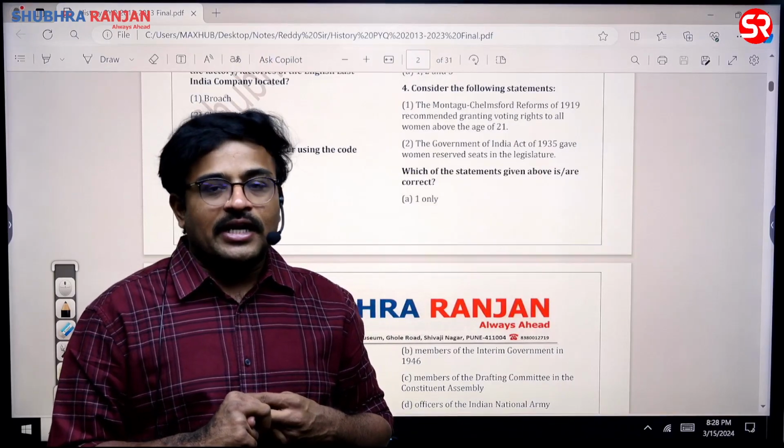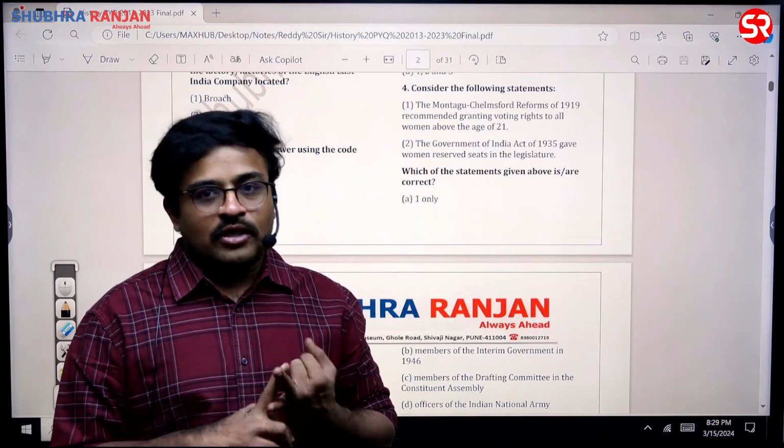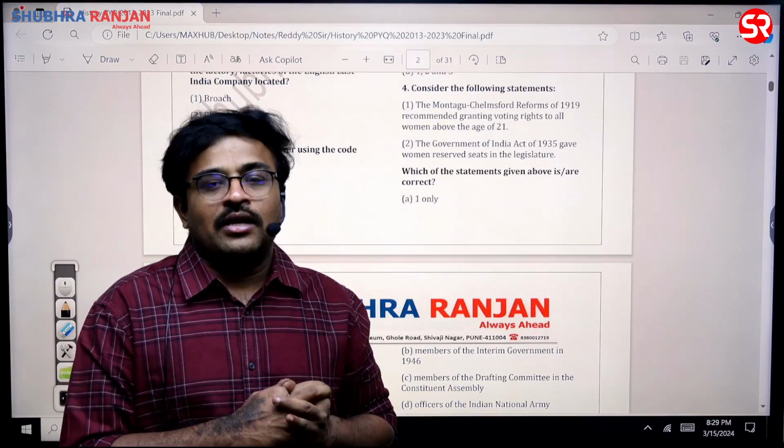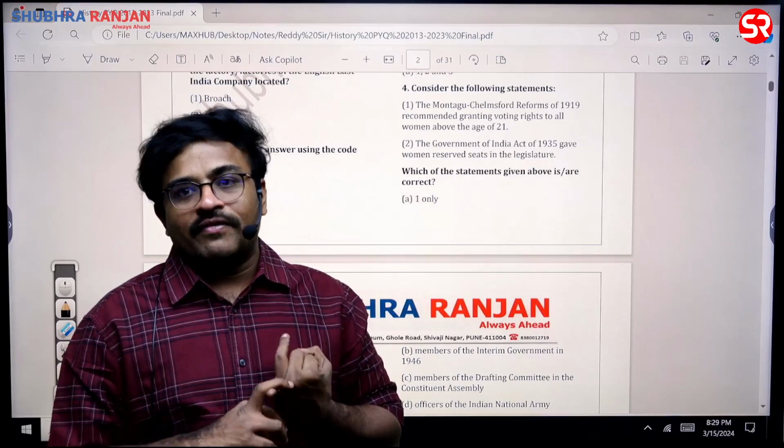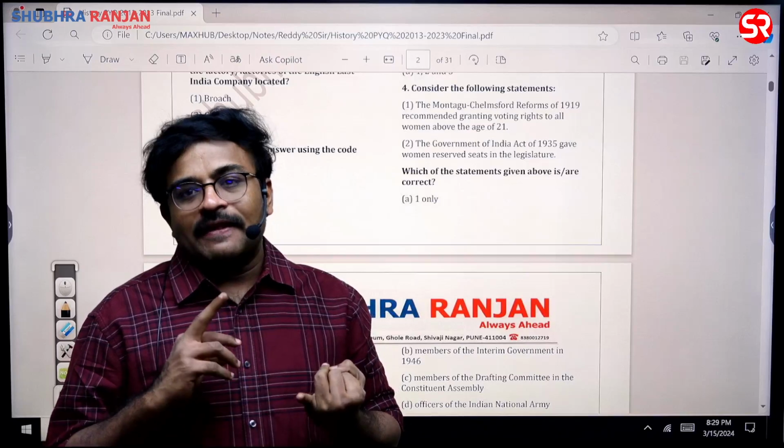Similarly, in the 1919 Act, if you look at it, at that point of time too, separate electorates were there, special constituencies were there, but no reservation was given. Separate electorates in the 1919 Act were given to किसको दिया था? So one is the Muslim community, then second one is Sikhs.